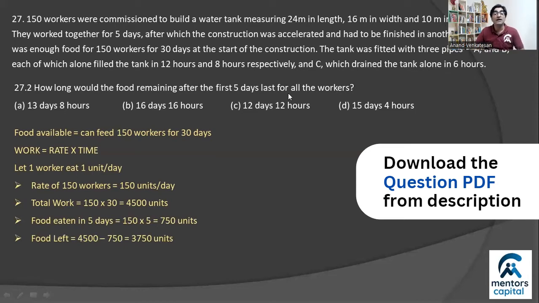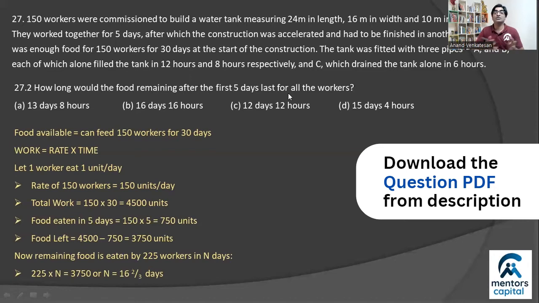or plates of food. And we know this food is now eaten by 225 workers, which means that the rate is not going to be 150, it's going to be 225, right? So 3750 equals 225 times, let's say, n days. And the value of n can be calculated from here as 16 and 2/3, right?